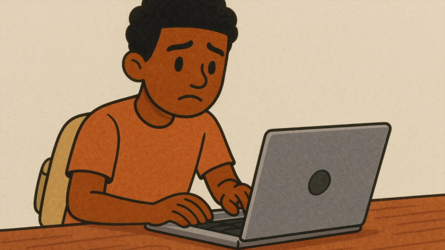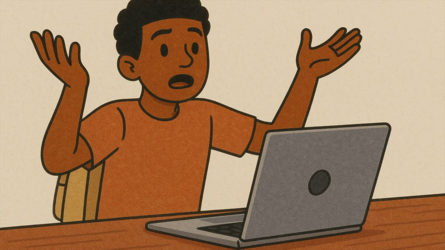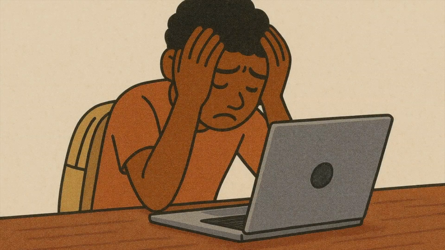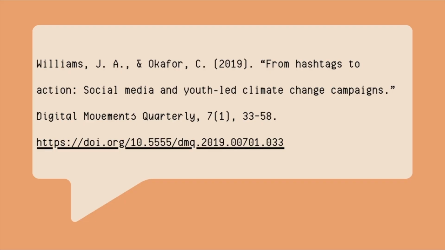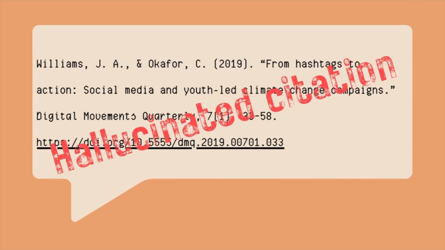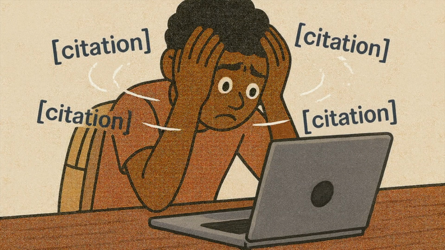But here's the problem. Some of them are completely made up. These are called hallucinated citations, references that sound plausible but don't actually exist. The AI didn't find them in a database or look them up. It just generated them based on what a citation should look like. That's why it's so important to understand what hallucinated citations are and why they happen.